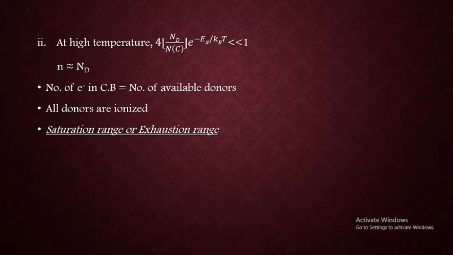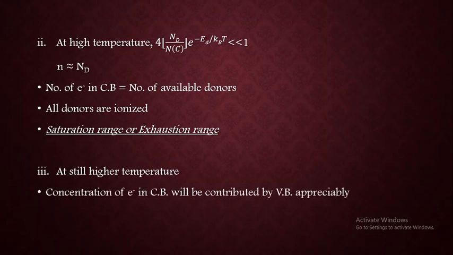Again, let us say we have increased the temperature more and more, that is at still higher temperature. What is going to happen? We know till here all the donors are already ionized. So as all donors are already ionized, on account of saturation, the concentration of conduction electrons in the conduction band will be contributed by the valence band only.